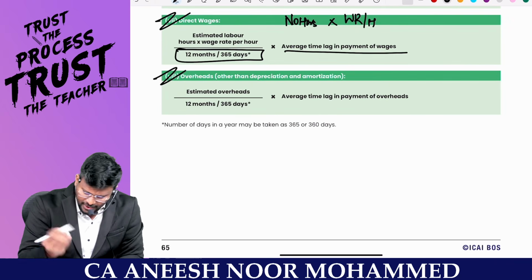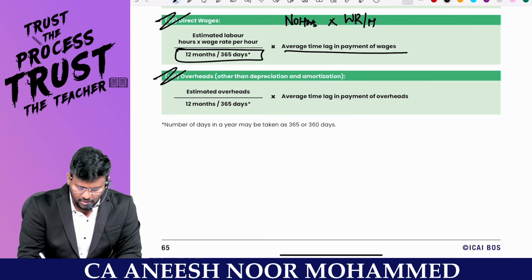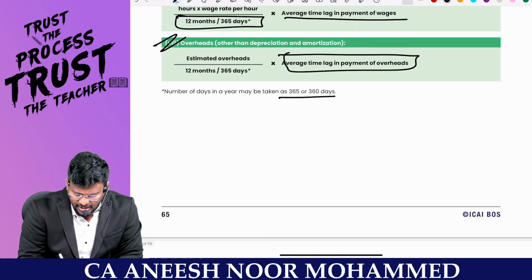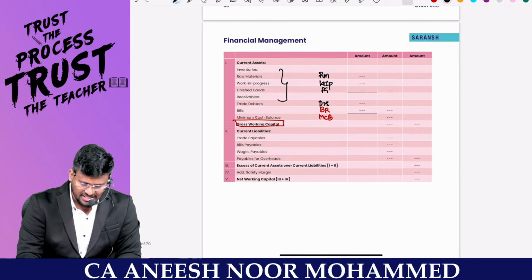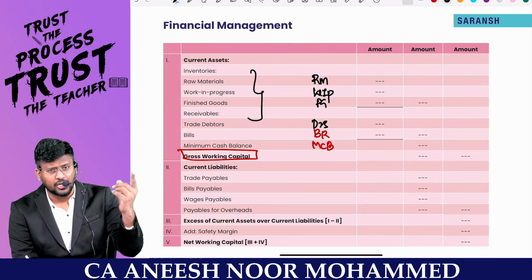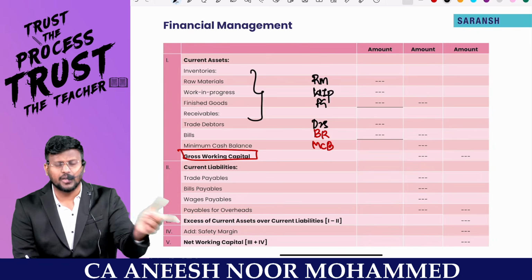Then with regard to overhead, it is the same: estimated overhead for the entire year divided by either 12 months or 365, into the average time lag in payment of overhead. The number of days in a year may be taken as 365 or 360 as given in the question. Raw material is nothing but annual production divided by 12 months, into the purchase price, into the period of raw material you want to keep as stock.